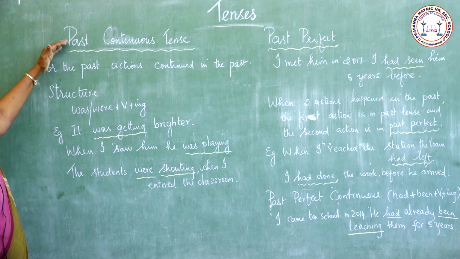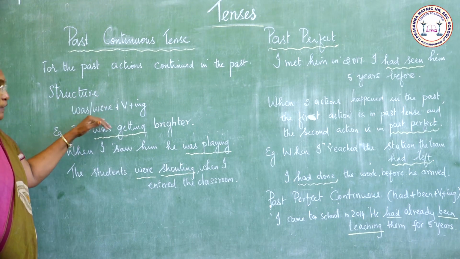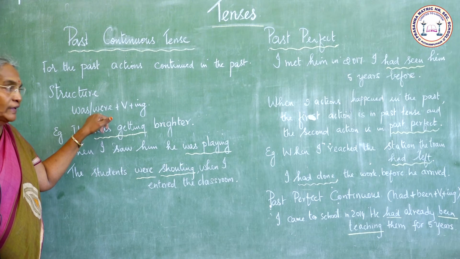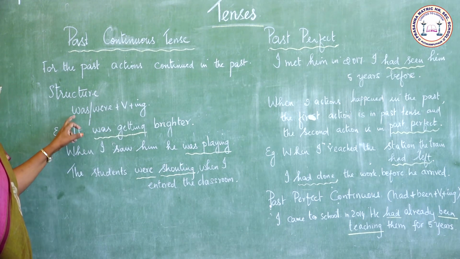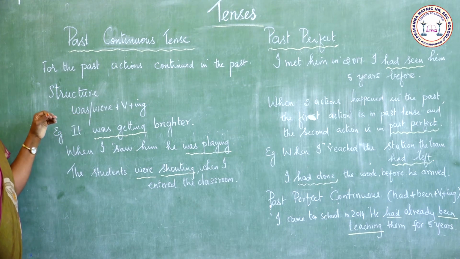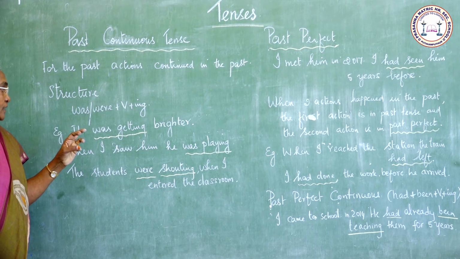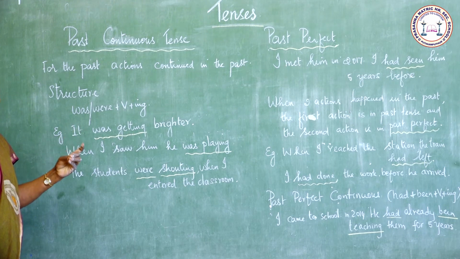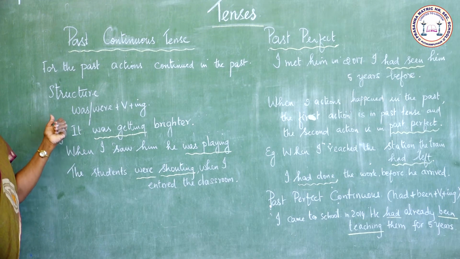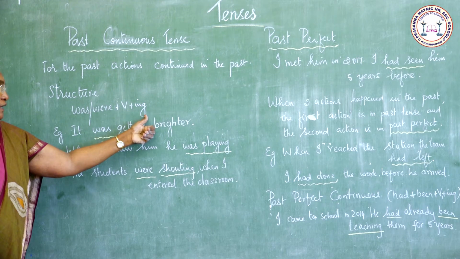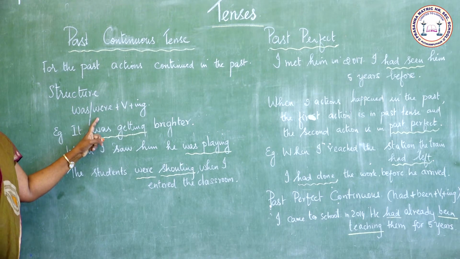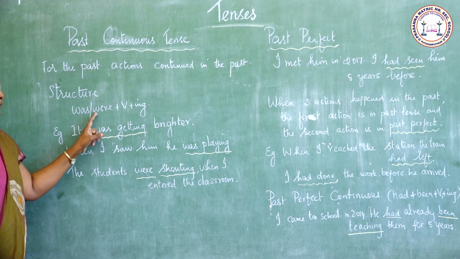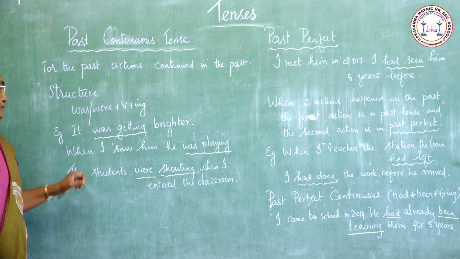The structure of past continuous tense is was or were plus verb plus ing. When the subject is I, he, she or it, we use was plus verb plus ing. When the subject is you, they, we, we use were plus verb plus ing.